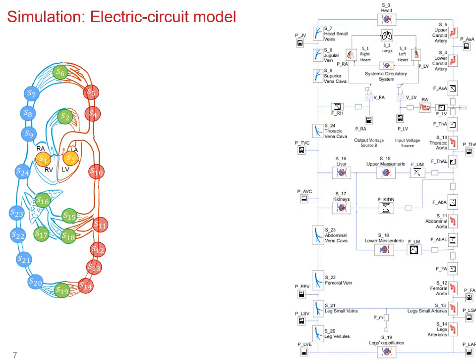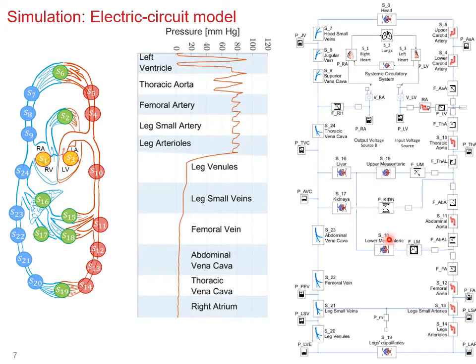The circuit is implemented in Simulink MATLAB by properly connecting the above electric blocks as represented in this figure. To validate, this electric circuit model provides a curve of pressure according to the physiological parameters of a standard person. Larger amplitudes are provided in the arteries, while lower amplitudes will be given in the vessels.